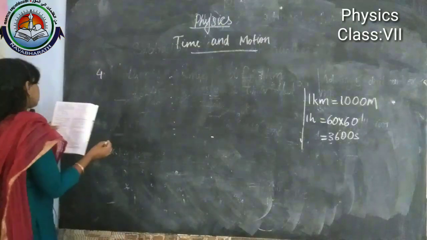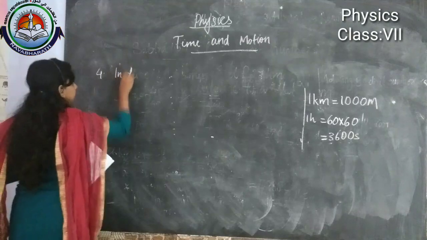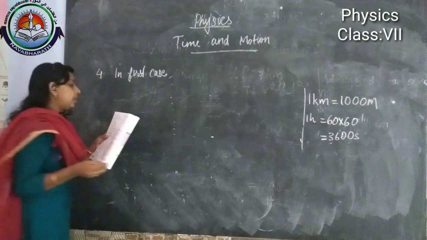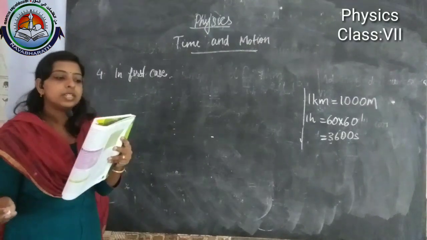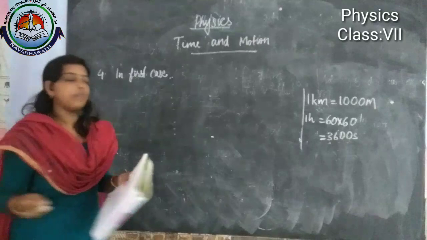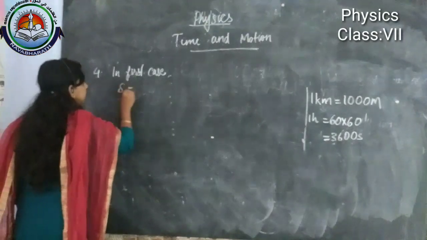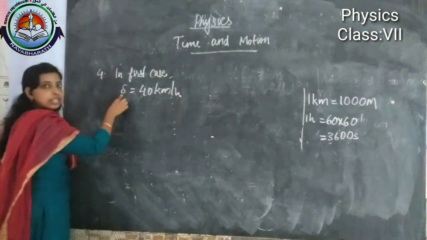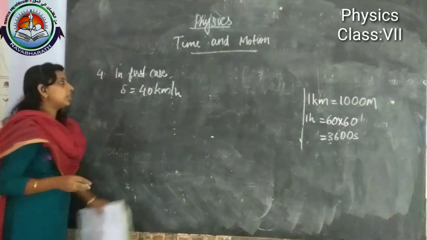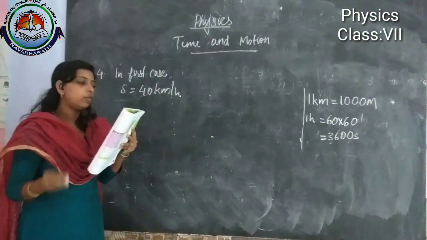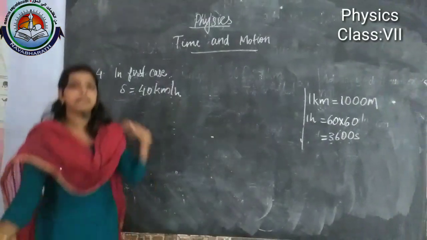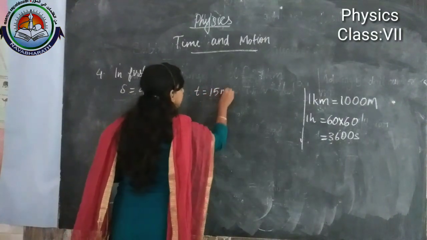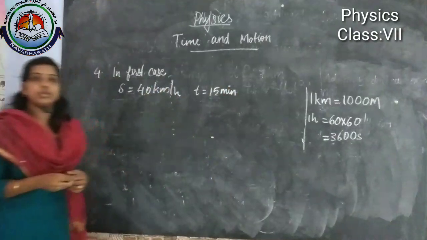In the first case, it is given that a car moves at a speed of 40 kilometer per hour. So speed, S, is equal to 40 kilometer per hour. For that it takes 15 minutes. Time is equal to 15 minutes. What we have to do?